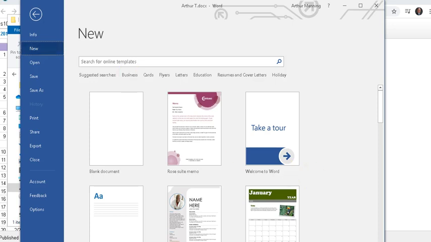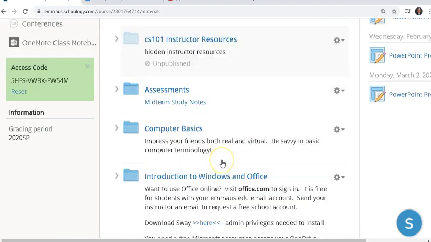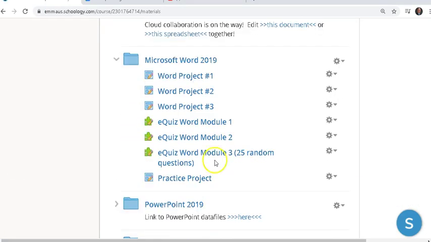Are we doing the Cloud Docs assignment? We're done with the Cloud Docs assignment. We're doing the Word Module 1. Where is this? This is past Introduction to Windows and Office. Yes, if I go back to Schoology, we're on the Microsoft Word 2019.